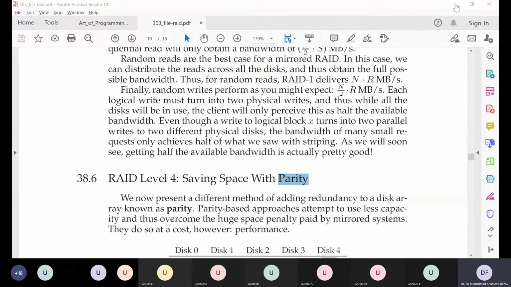The simplest implementation of parity works like this: we have a stream of bits, and we count the number of ones in that stream. Let's say we are counting the number of ones. In a parity scheme, we use 1 bit of parity to store information about the number of ones.